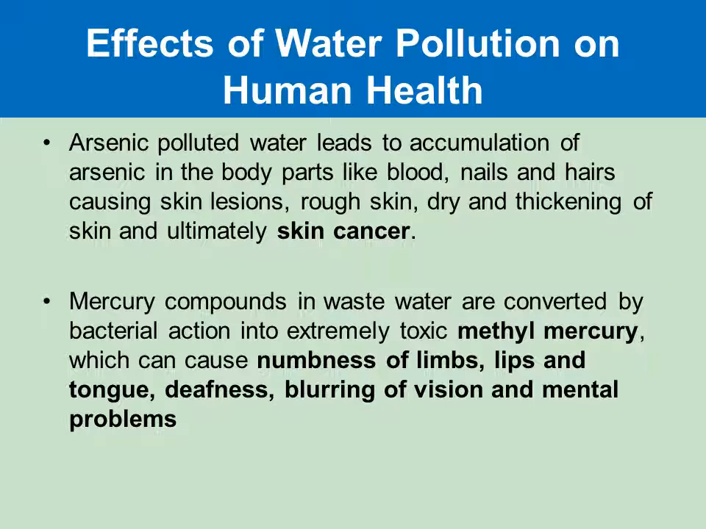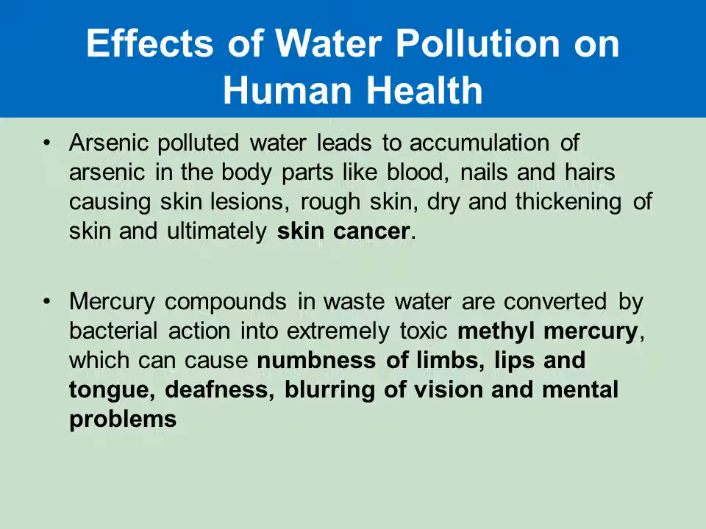Arsenic especially causes cancers. It affects various body parts. It affects the blood, the hair and the skin. It can even cause skin cancers. And mercury compounds such as methyl mercury are very toxic. They can even cause numbness of the lips and tongue, deafness, blurring of vision and mental problems.